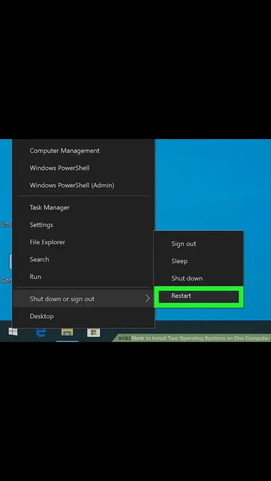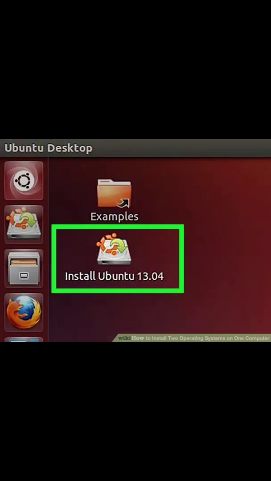Step 2. Restart your computer. If your computer is powered on, go ahead and restart it. Otherwise, press the power button on your computer so that it boots from the install disk. Step 3. Wait for the setup program to load. If your computer properly boots from the install disk, you should see the setup program for the operating system.